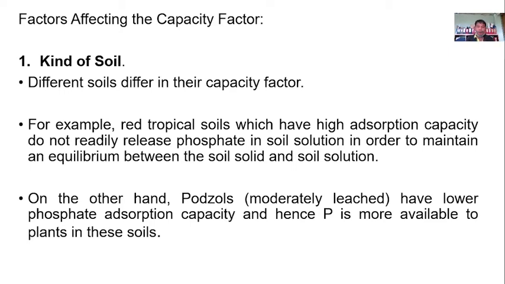On the other hand, podzols, also moderately leached, have lower phosphate absorption and hence phosphate is more available to plants in the soil. So moderate means the leaching of this available phosphorus is not rapid, or it is a little bit slow. Not so slow but not so fast also, which means that the absorption capacity there is good also. So the phosphorus will be available to the roots of the plants. That is the kind of soil.